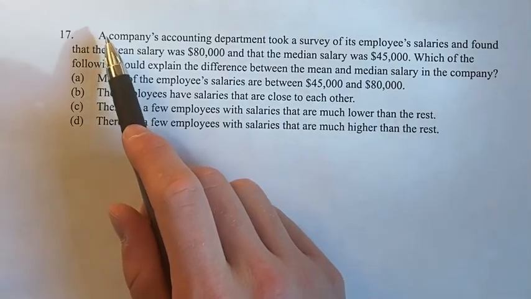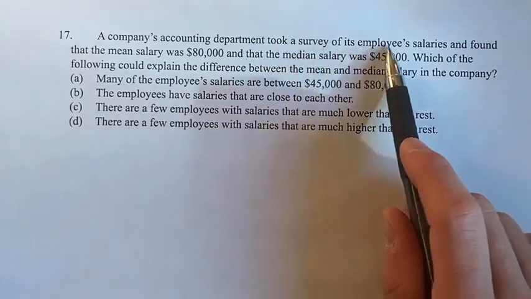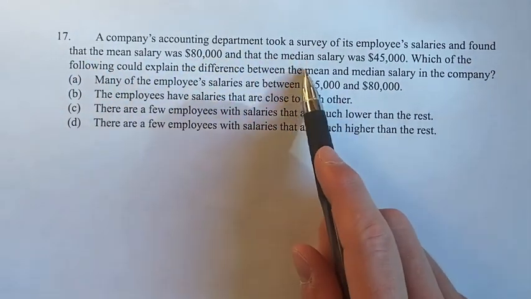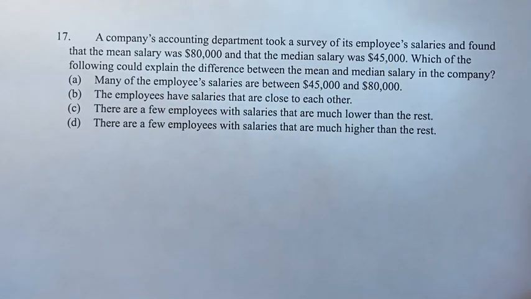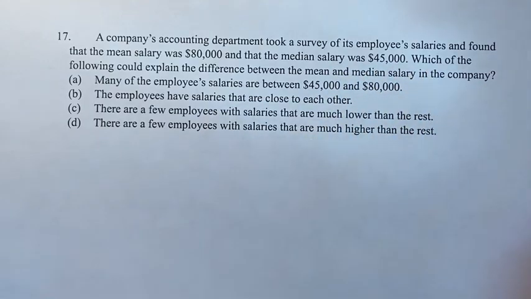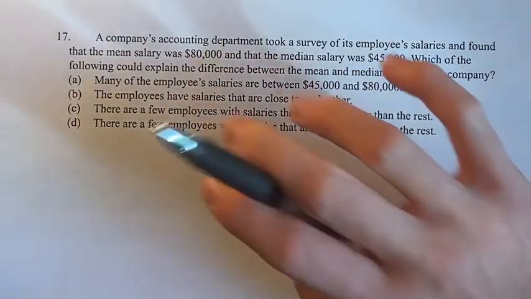In this problem, we're told a company's accounting department took a survey of its employees' salaries and found that the mean salary was $80,000 and the median salary was $45,000. Which of the following could explain the difference between the mean and median salary in the company? So we don't even have to look at our answers.